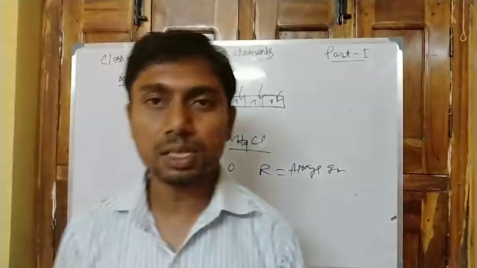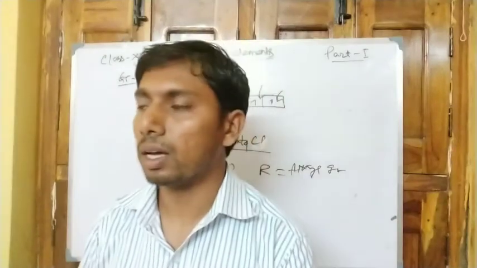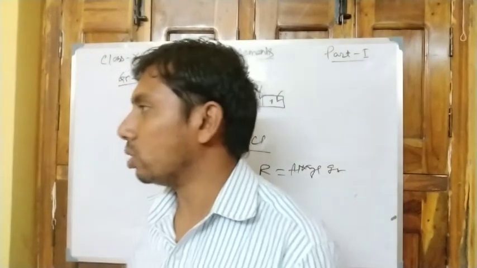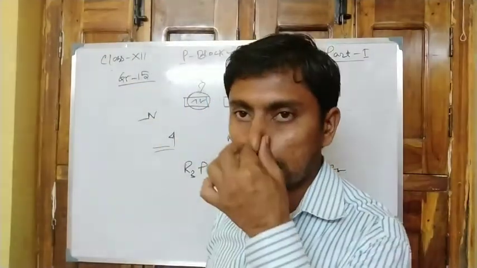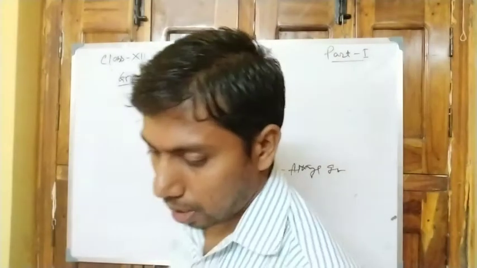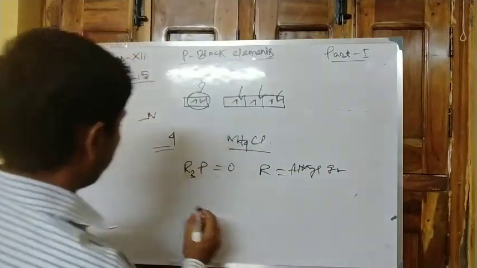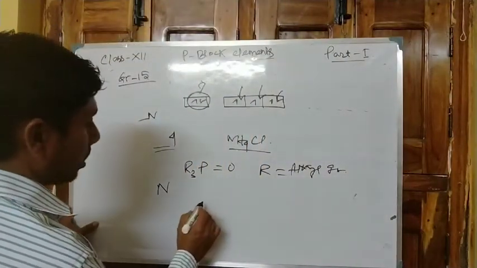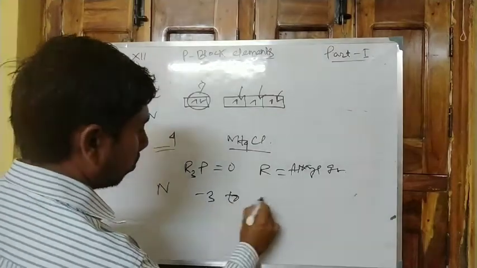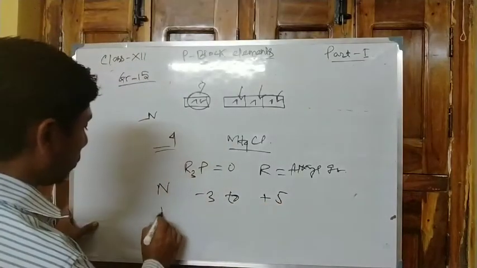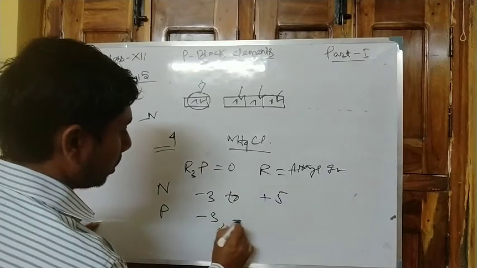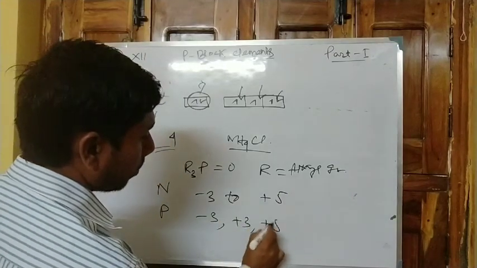Now the oxidation state is maximum for nitrogen. Nitrogen shows oxidation state from -3 to +5. Phosphorus -3, +3 and +5.